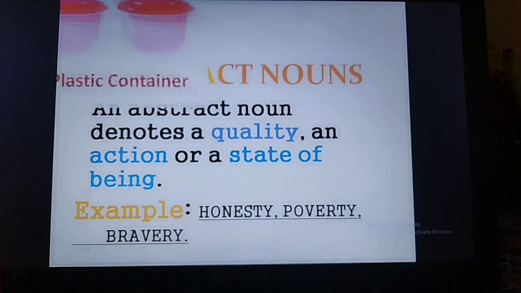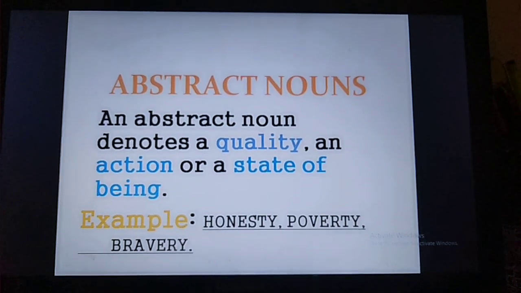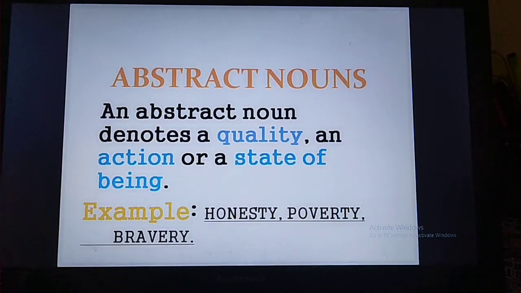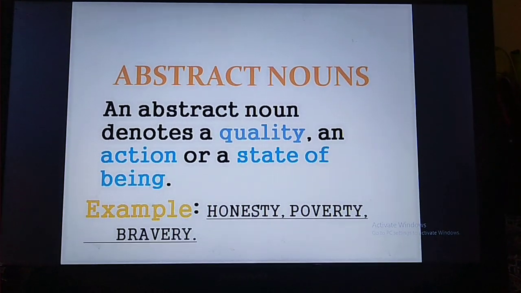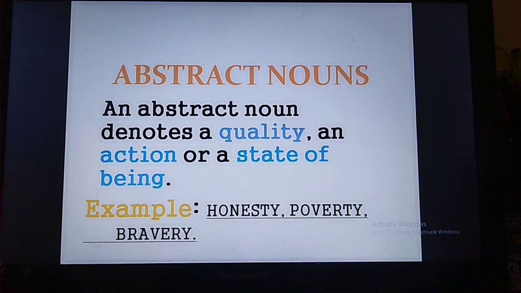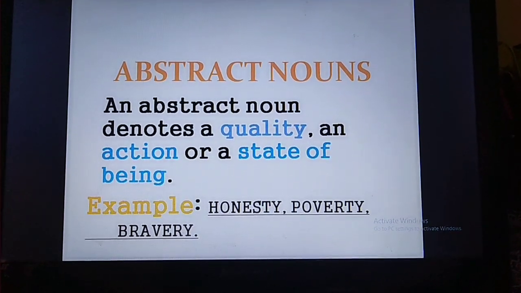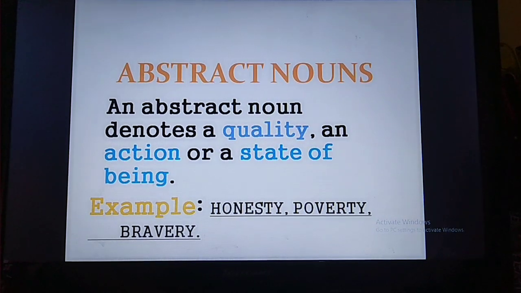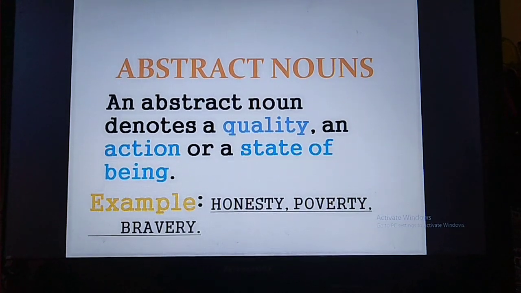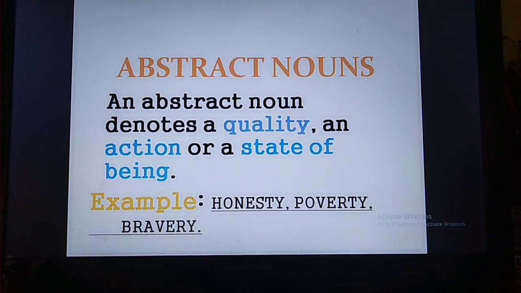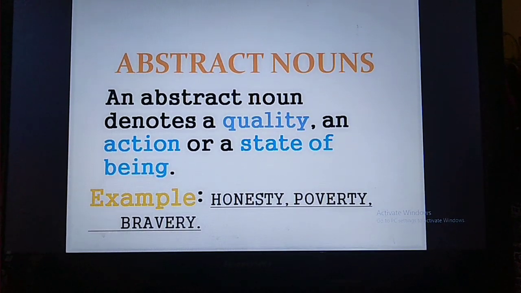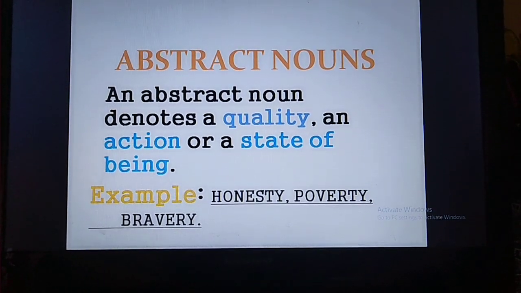The next and last type of noun that we are going to see is abstract noun. So what are abstract nouns? Children, if you remember, in the beginning we talked about that nouns can also name the feelings and ideas. Yes, same. That is abstract noun. So let's see the definition. An abstract noun denotes a quality, an action or a state of being. The words which are in blue color, you all can see, it is indicating that noun's quality, action or state of being.